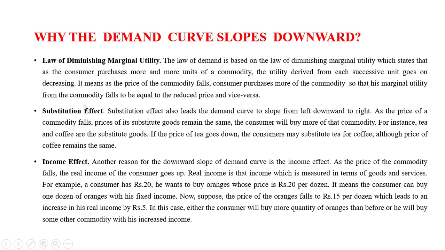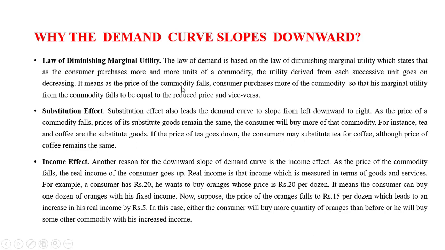There are certain conditions which have to be followed for the demand curve to slope downwards. First is the law of diminishing marginal utility. Now what is this law? So first let's just read this. The law of demand is based on the law of marginal utility, which states that as the consumer purchases more and more units of a commodity, the utility derived from each successive unit goes on decreasing.